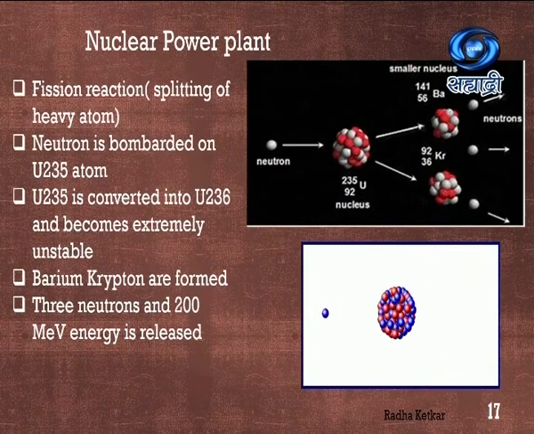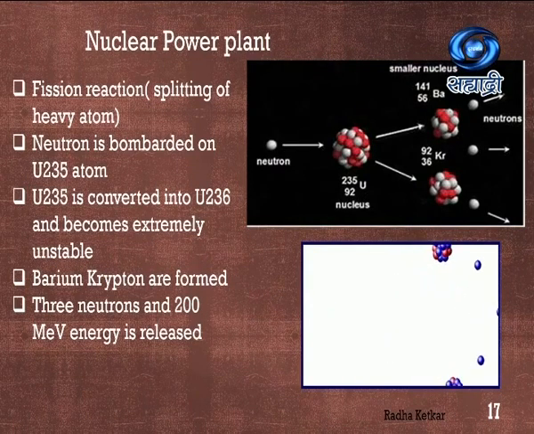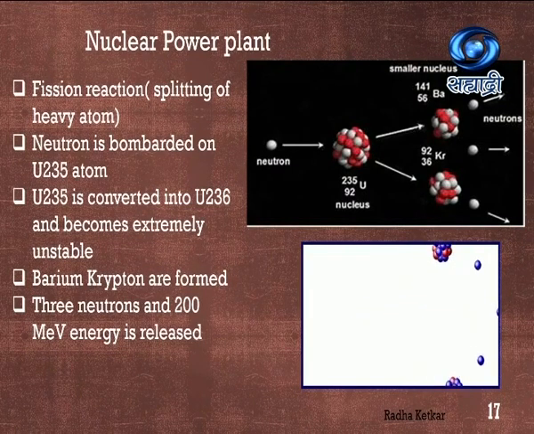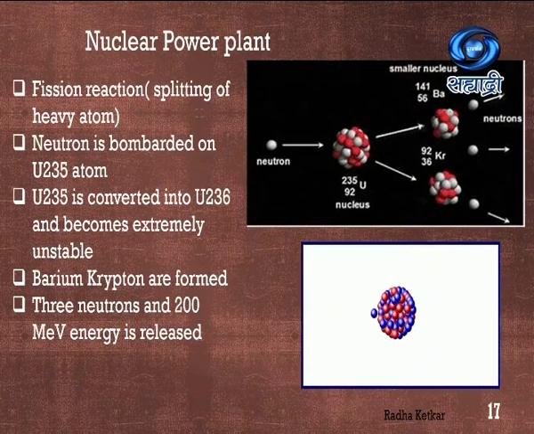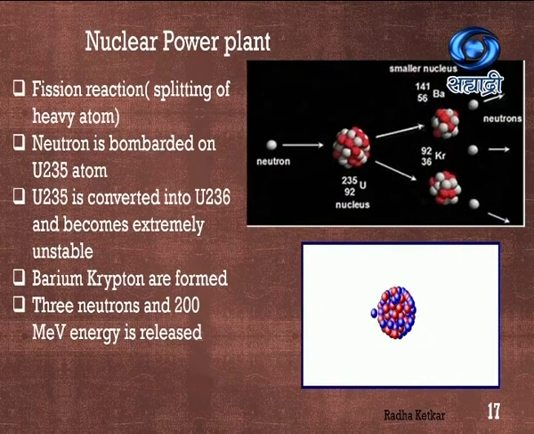Okay, so they are set free and again they are going to bombard or strike some other atoms. That's how this particular fission reaction will continue. You can see in the second picture that three neutrons are released and again they will bombard the next uranium atoms. That's how this chain reaction will continue till the action of the control rods. Control rods are basically going to control the speed of the reaction. As long as this material is available, the reaction will continue.